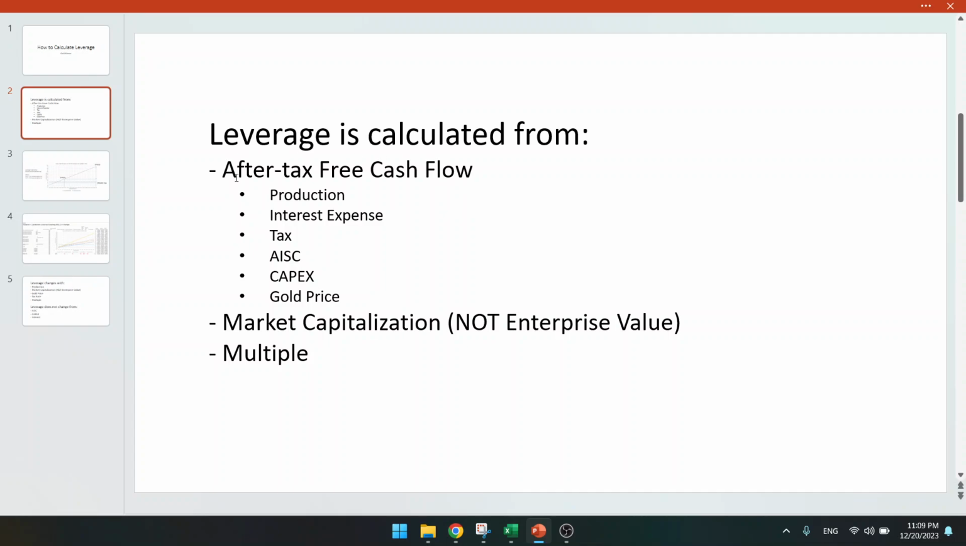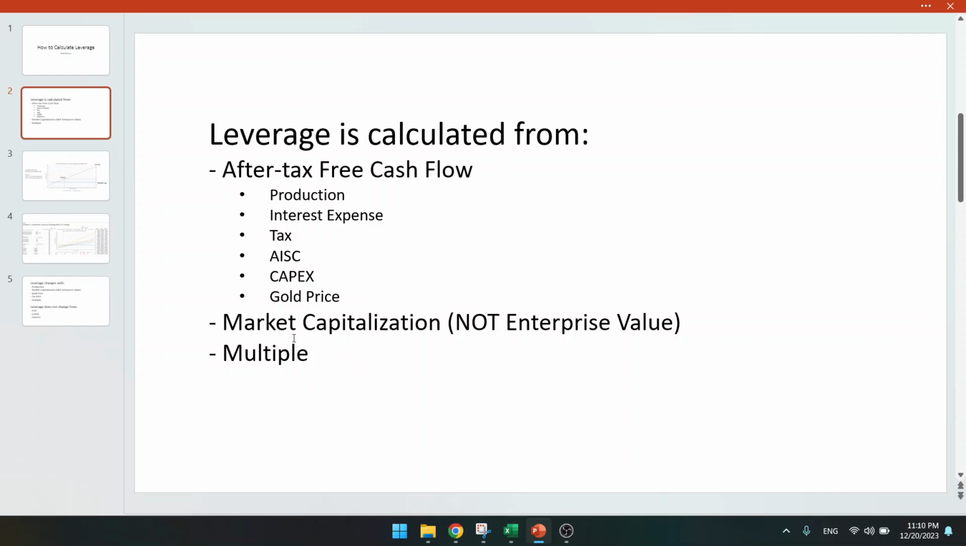That's the first parameter. Second parameter is the market capitalization. Do not use the enterprise value because leverage comes from the market cap. If a company goes up in value due to it having higher free cash flow, then the share price goes up, and that means the market cap goes up. It's not the enterprise value that goes up, because there you also have the debt. It's not the debt that goes up, it's always the share price that goes up. So you need to use the market capitalization.